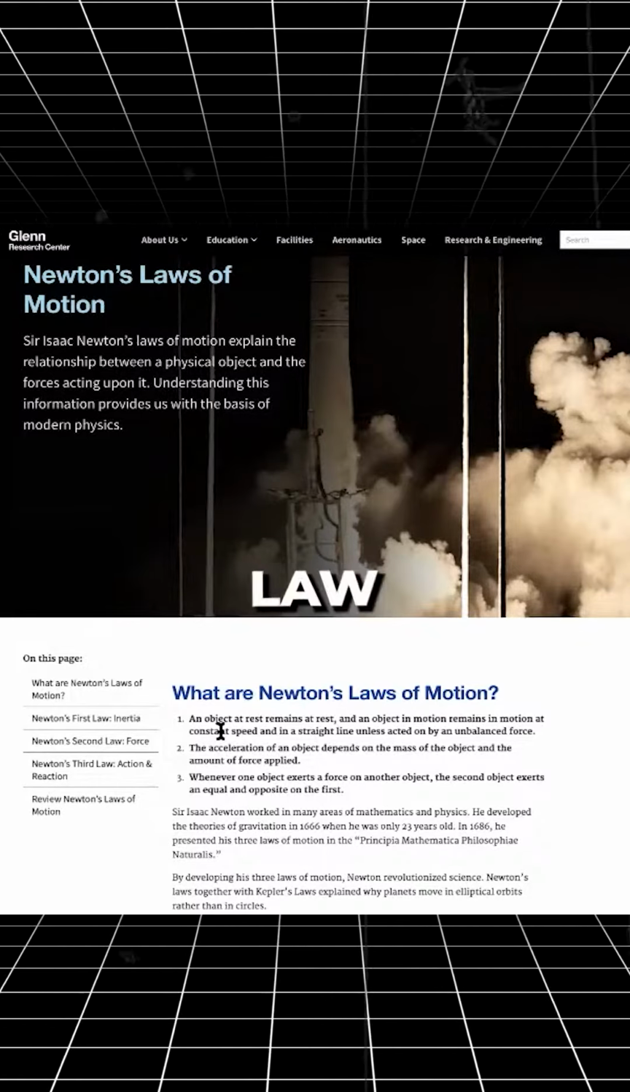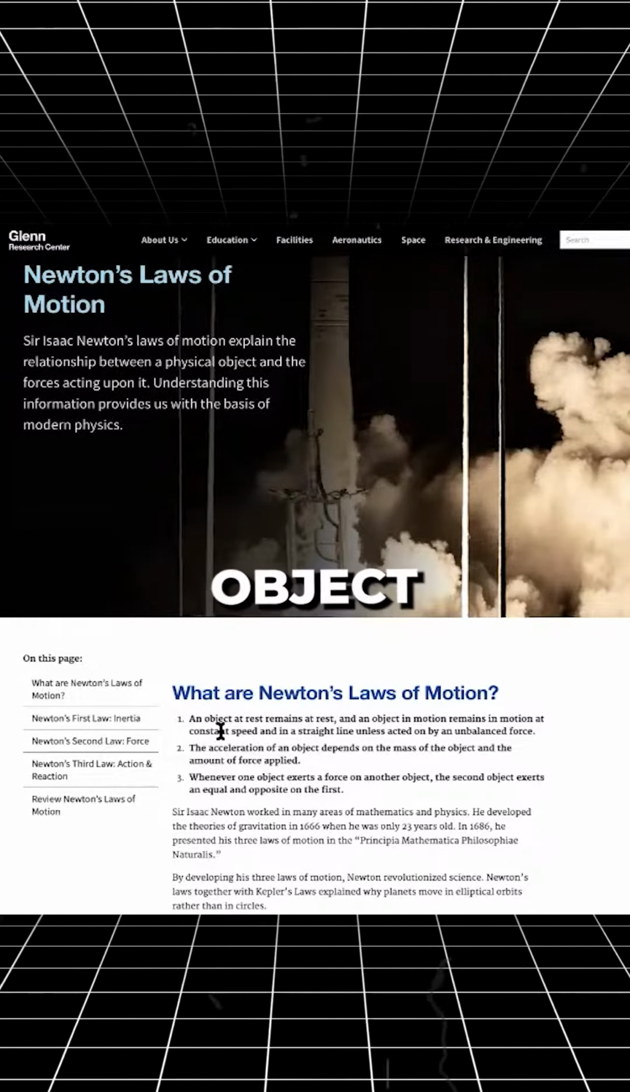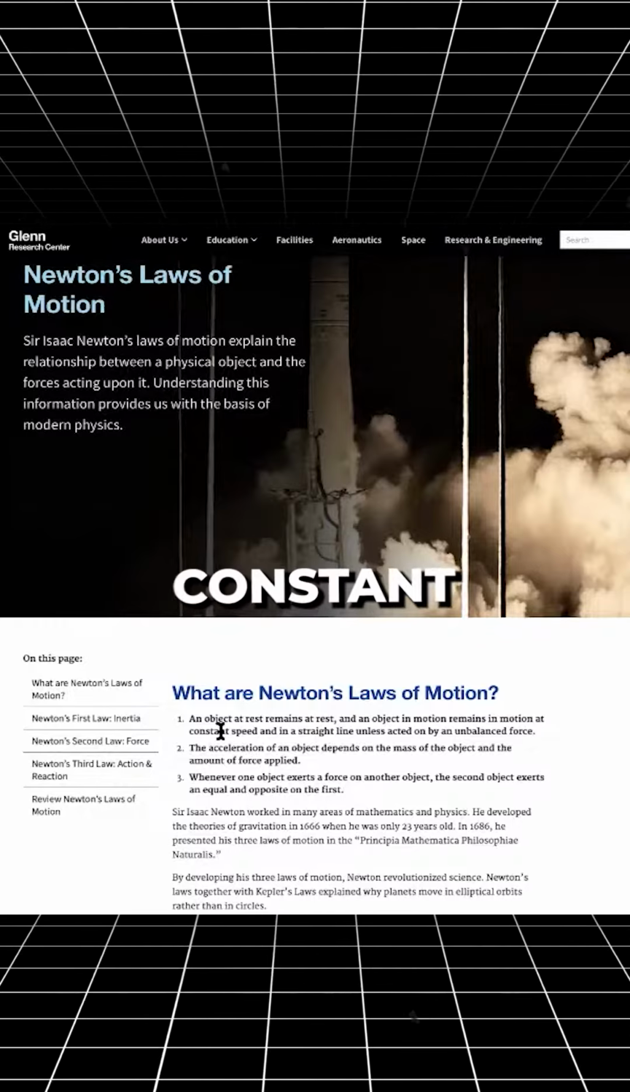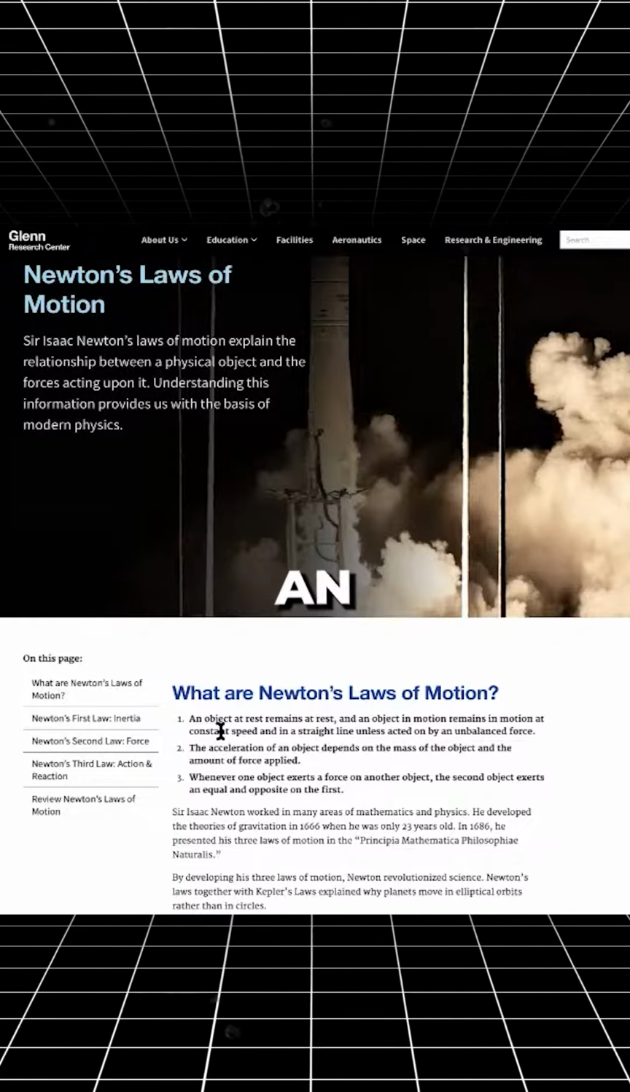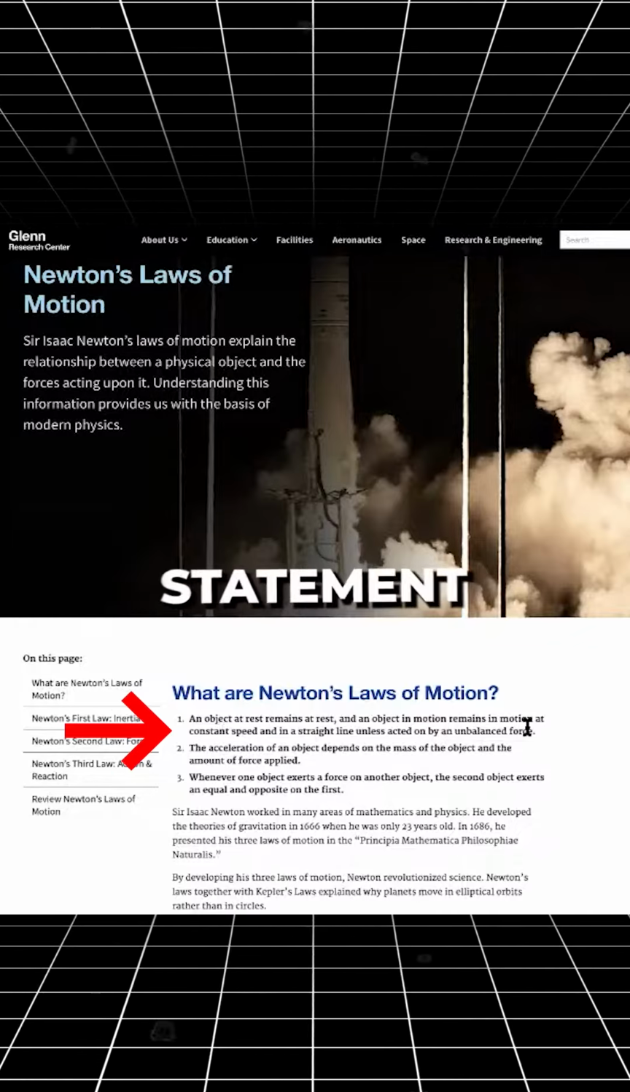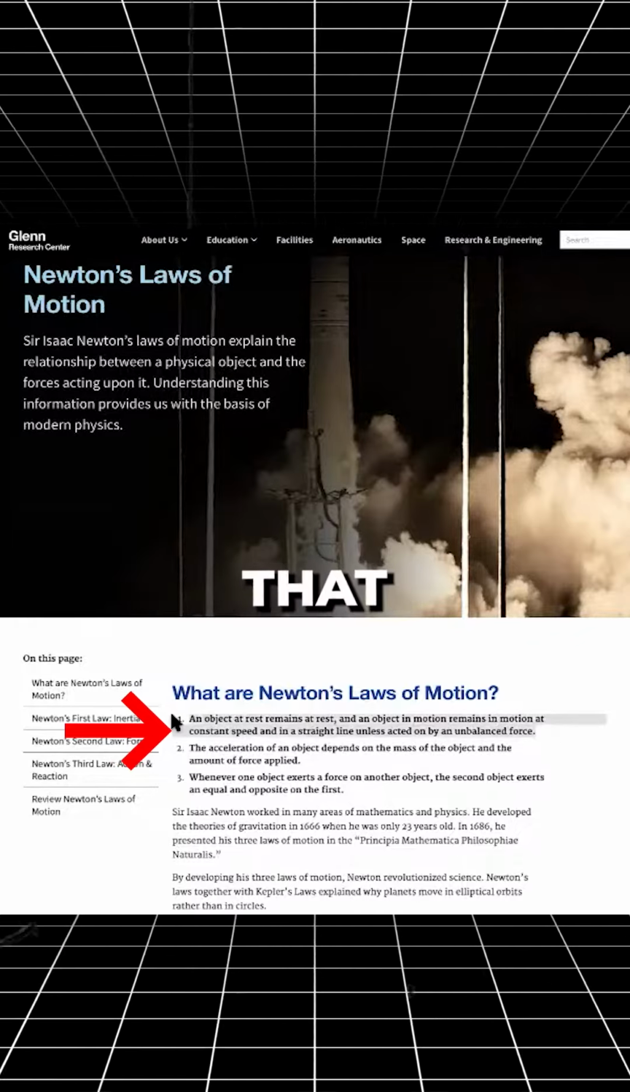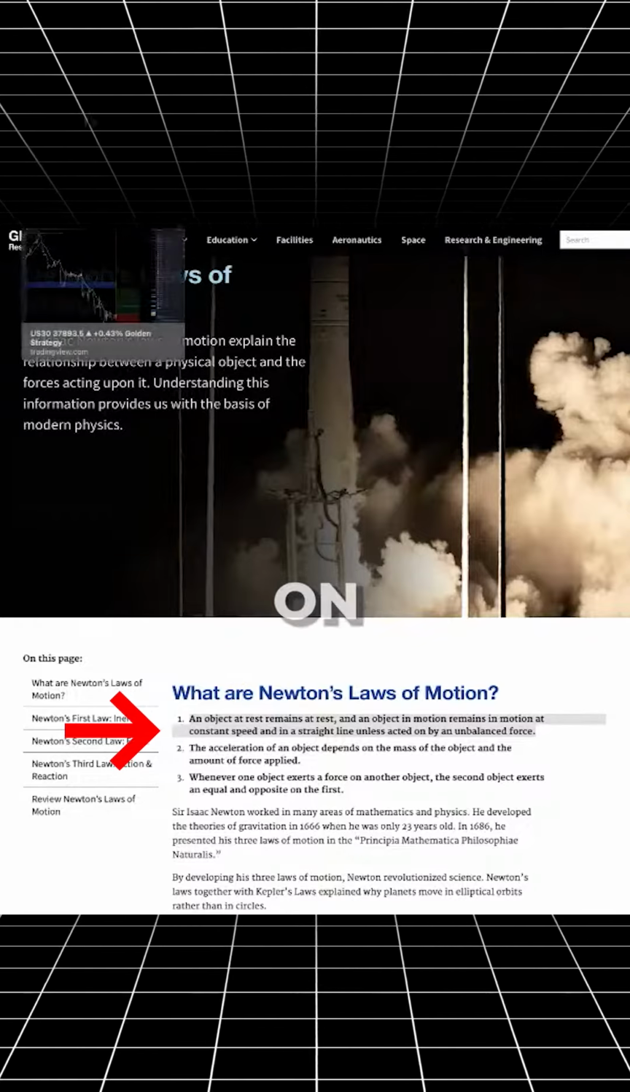What's Newton's first law of motion? Okay, his first law of motion, I got wrong. An object at rest remains at rest, and an object in motion remains in motion at a constant speed and in a straight line unless acted on by an unbalanced force. This statement right here, I was thinking about that in terms of what we see on charts, right?